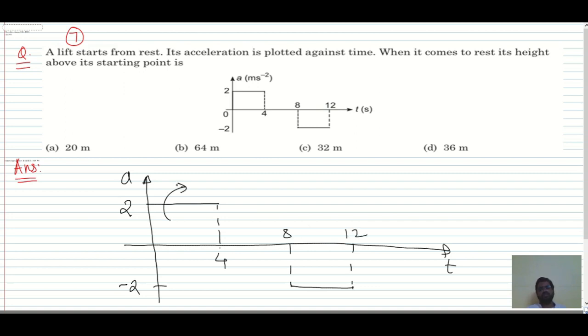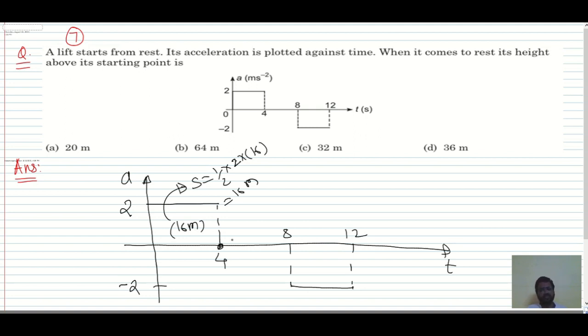Now what is the displacement in the first case? It is half into acceleration, which is 2, into t squared, which is 16. So we have 16 meter. So in these 4 seconds, the lift will go to a height of 16 meter.